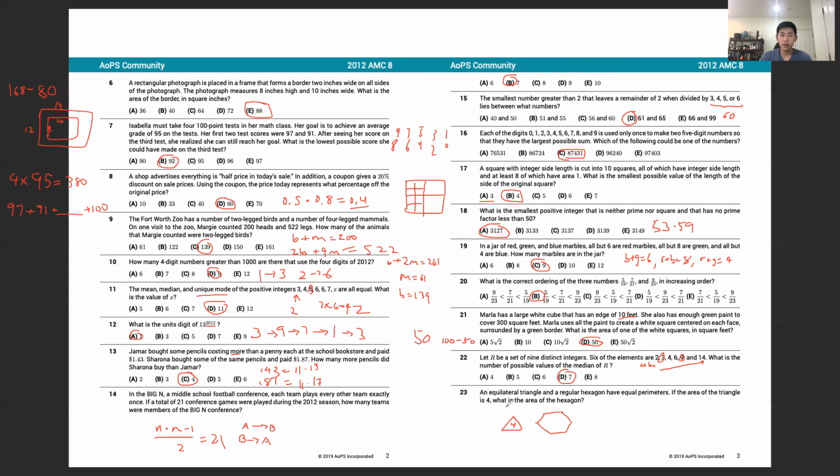Since there are 3 sides on the triangle and 6 sides on the hexagon, we know that if the side length of the triangle is 2x, then on the hexagon it would only be x. But we also know that the hexagon is made of 6 equilateral triangles. However, each of these equilateral triangles has half the side length, and therefore 1/4 the area of the triangle. And so with 6 triangles of area 1, our area is then going to be equal to 6.